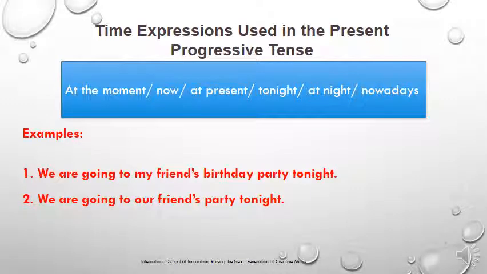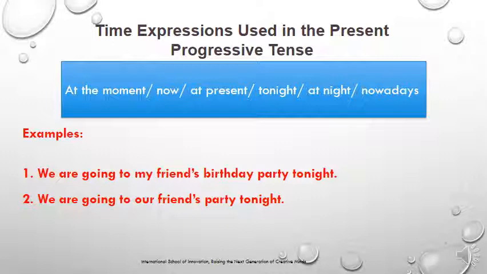Now we move to something very important, which is the expressions or the adverbs of frequency, the time expressions used in the present progressive tense. As we said, the present progressive tense expresses actions happening at the moment of speaking, actions which are happening at present but not necessarily at the moment of speaking, and it also expresses future planned actions.